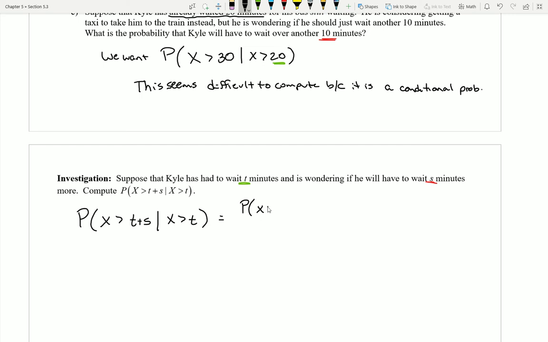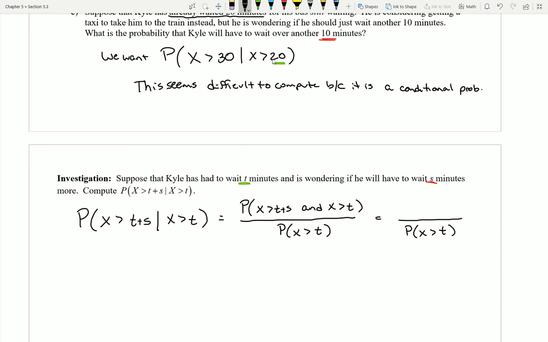The formula was that we dealt with the probability of both things happening at the same time. So we dealt with the probability of the first thing and the second thing, and then we divided by the probability of the thing that was given, which would look like this. Now, what's kind of interesting here is that we can simplify that numerator down a little bit more, because if I try to find the overlap between these two scenarios, I'll actually find that it's kind of rather simple.